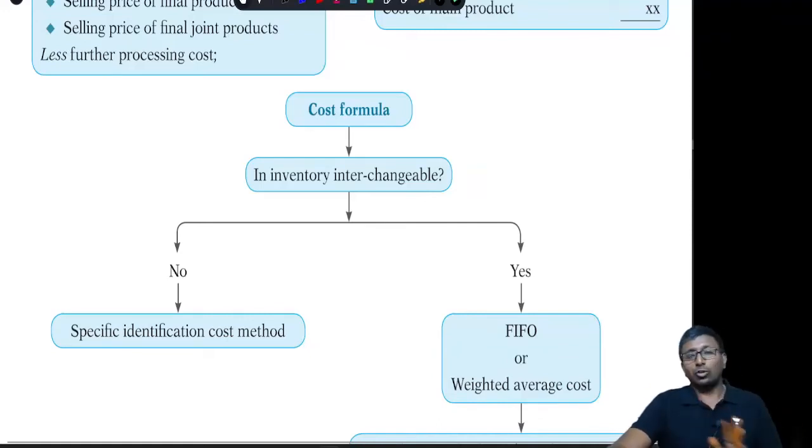If it is interchangeable, then you can follow the FIFO method or the weighted average method. That is a choice for you. Whichever method you want to follow, both are very good methods. But remember, the LIFO method is prohibited. You are not supposed to follow the LIFO basis. Done. So that's all. No, not that's all.